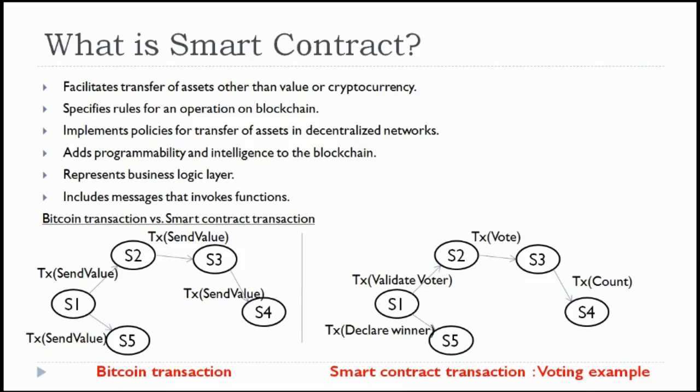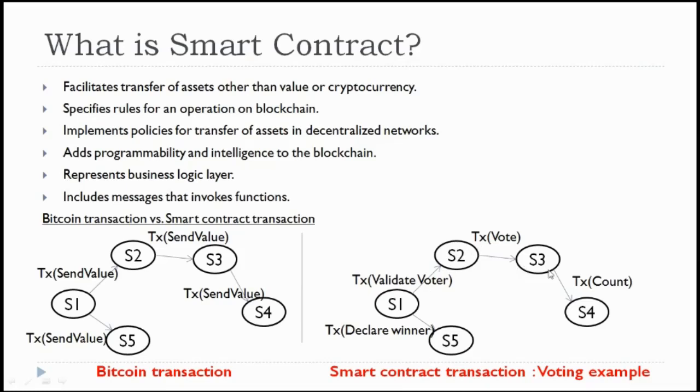So in that, assume in case of a voter, the first transaction is to check whether the voter is a valid voter or not. If he is a valid voter, then S2 will be given the facility to vote, and that vote will be counted. Same in the case of a valid bidder, then that bidder will be given the facility to bid.